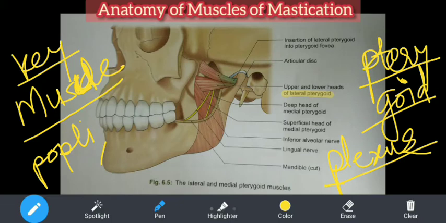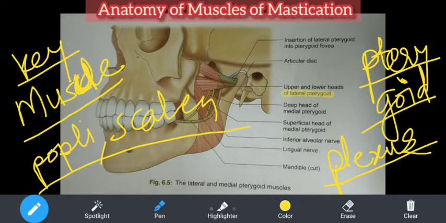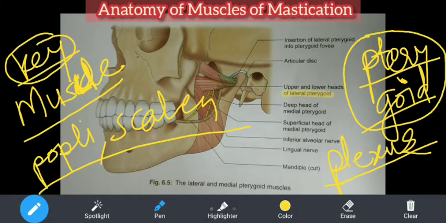Okay, I'll tell you. It's the scalenus anterior. So the scalenus anterior and the pectoralis minor, all these are key muscles. Now here, pterygoid, we will discuss it in a separate discussion. The pterygoid muscles and relations of the structures around the lateral pterygoid muscle. This is an important topic. Just remember, lateral pterygoid is the key muscle.